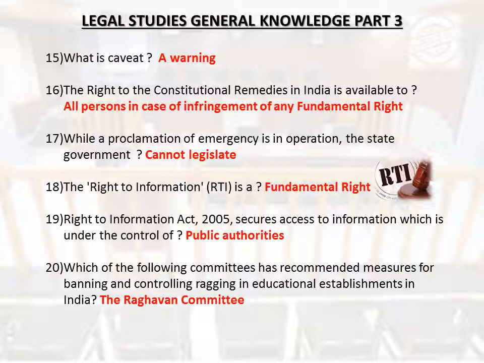The right to information, RTI, is not a fundamental right. Right to Information Act, 2005, secures access to information which is under the control of public authorities. Which of the following committees has recommended measures for banning and controlling ragging in educational establishments in India? The Raghavan Committee.